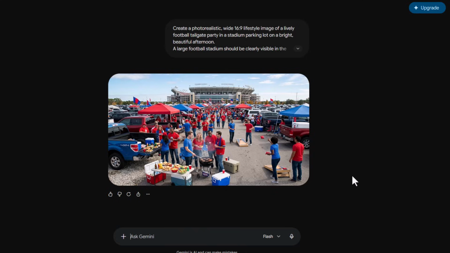If you were watching last week's, you will remember that we said red and blue colors. We didn't want to pick teams. So this is a nice generic picture, and I am going to download this. I love it.